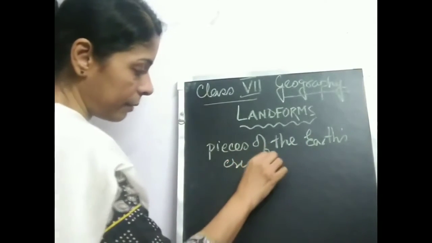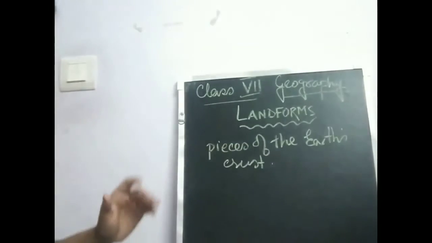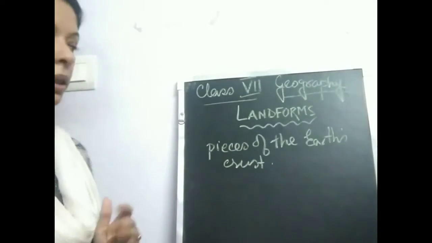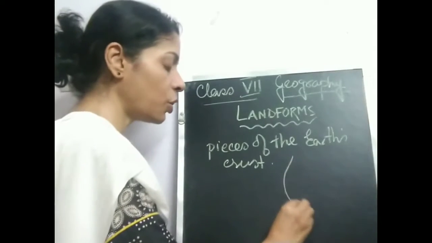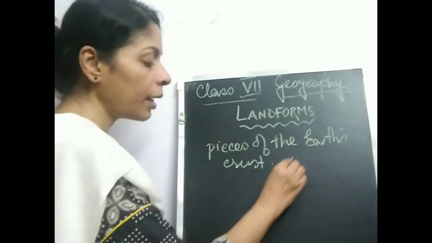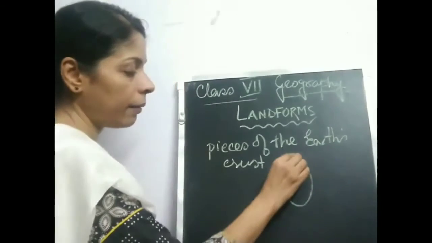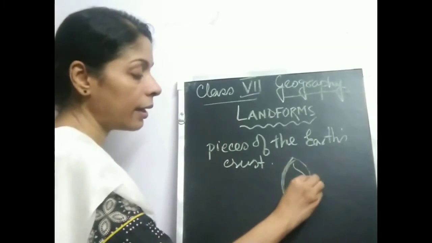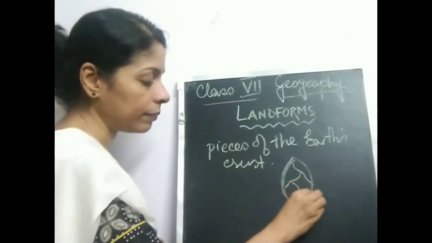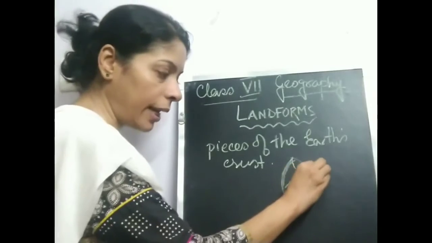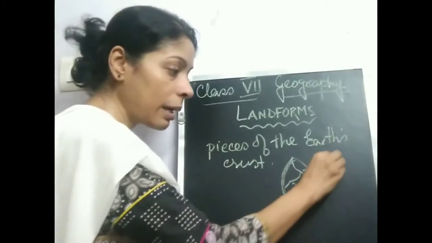Now, the outer shell of the earth, if you look at the outer covering of the earth, looks like a cracked eggshell. You have seen an egg. It looks like a cracked eggshell. Means there are cracks in it. Clear? And these pieces of land are called plates.